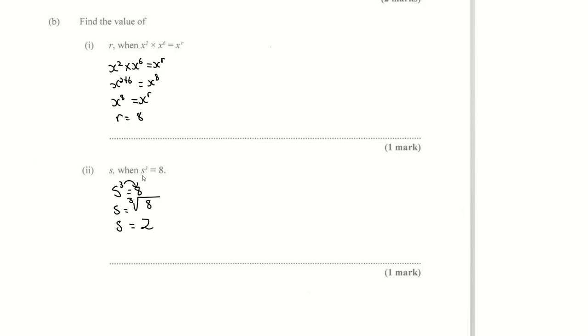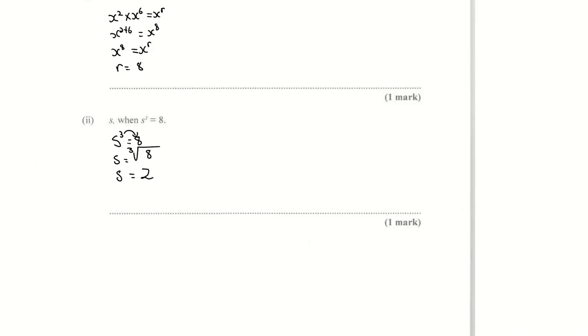Let's say find s when s to the power of 3 is given, basically making s the subject. Carry across the power of. We know that anytime we carry across the power over the equal sign, it turns to the root of. So we carry across the power of 3, so it will be the third root, or root 3. You put this in your calculator, you'll get 2. And that is how you get this answer. Alright, and let's go to the next question.